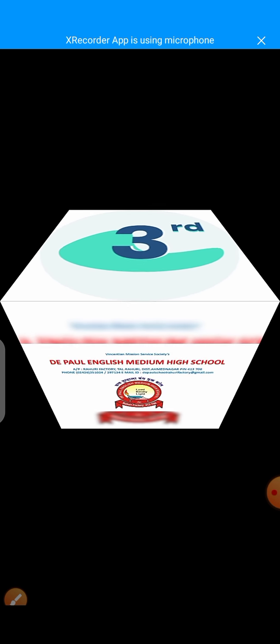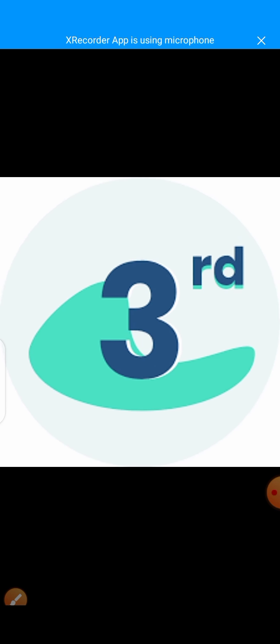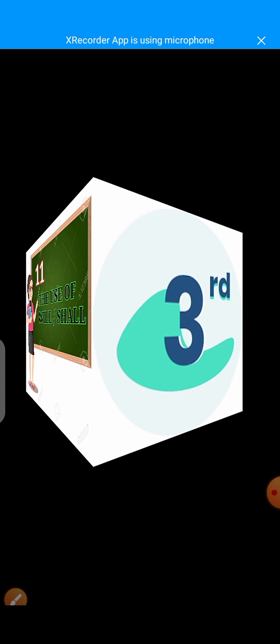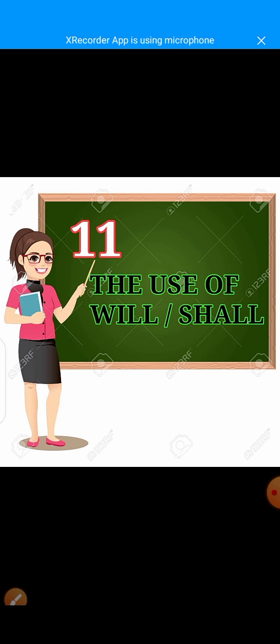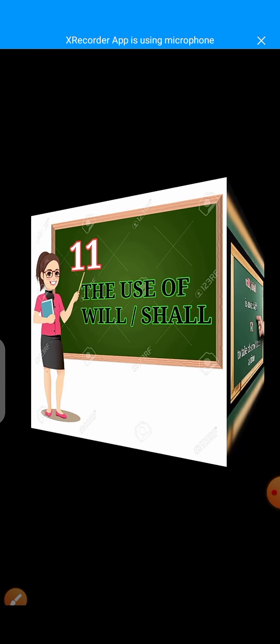Today, we are going to learn lesson number 11 of Standard 3rd, and the name of the lesson is The Use of Will and Shall. The use of will or shall.